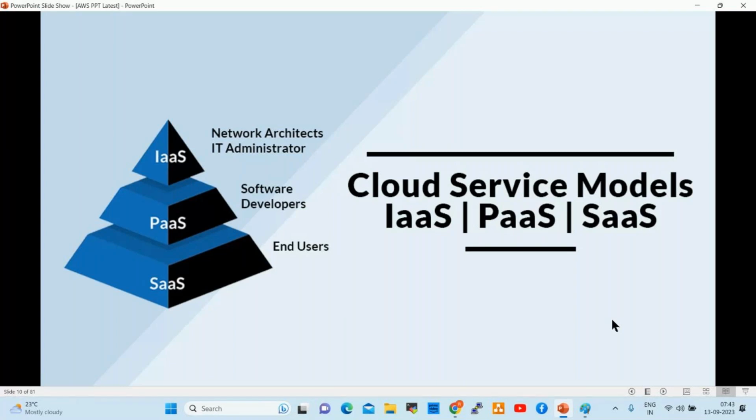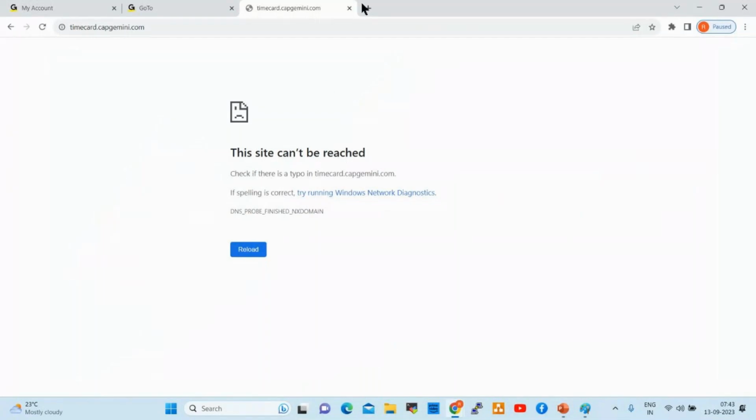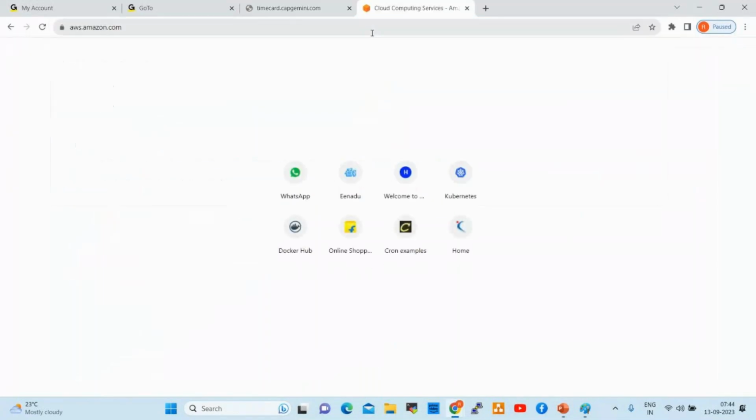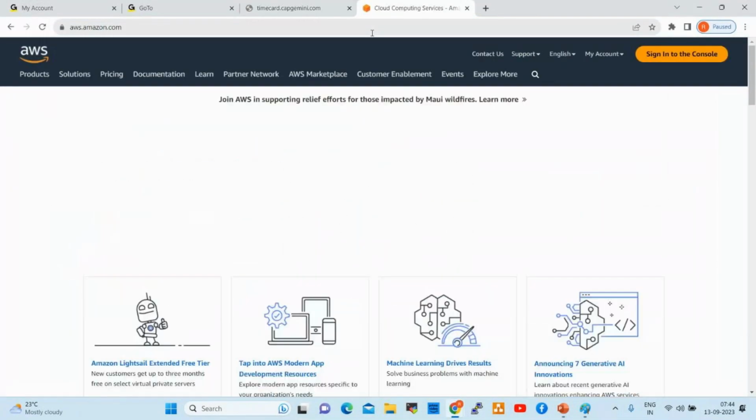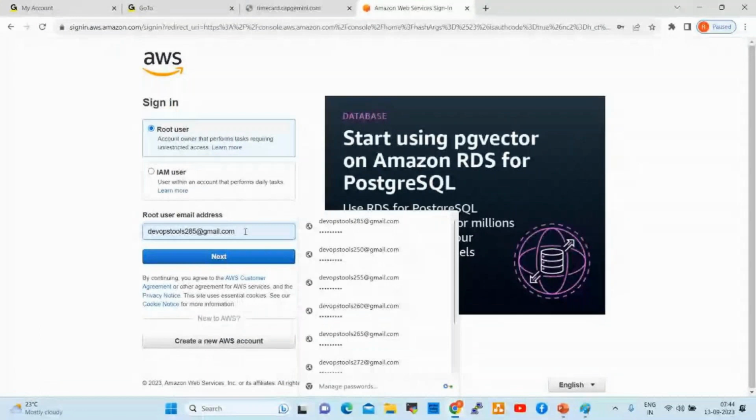That is IaaS, infrastructure as a service. So what is PaaS, platform as a service? For example, I want to use Kubernetes. I can directly go to AWS and connect easily. That platform is available already. You're trying to understand now.